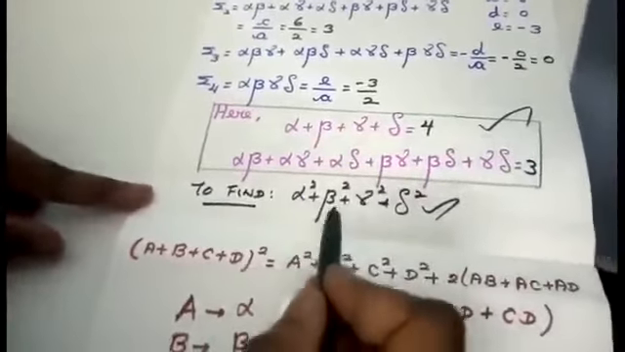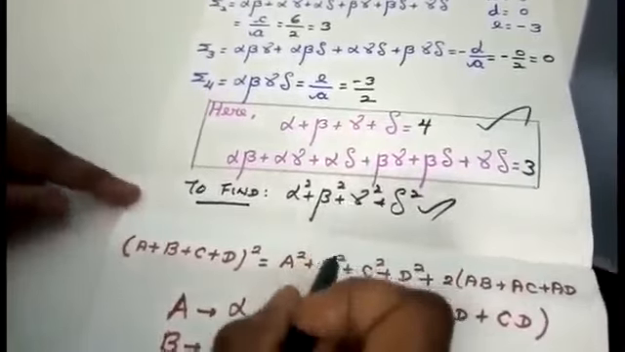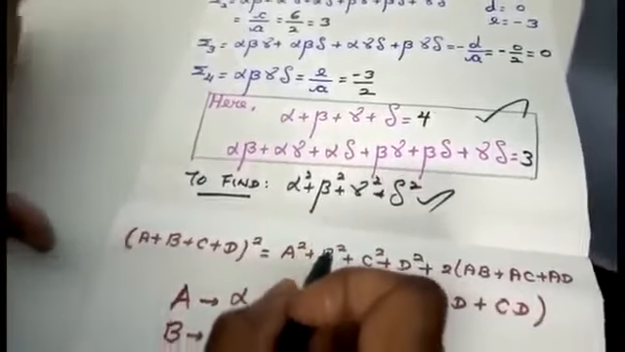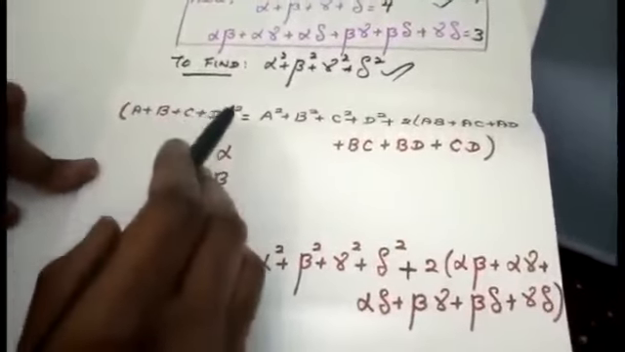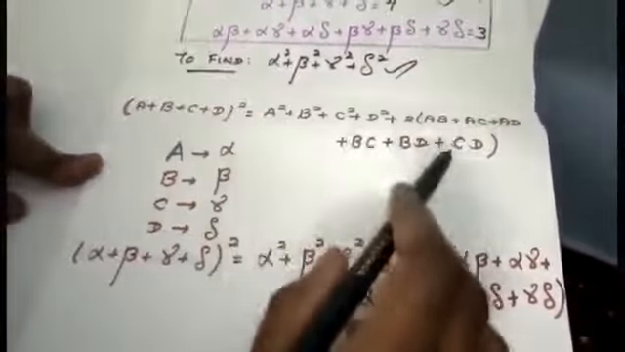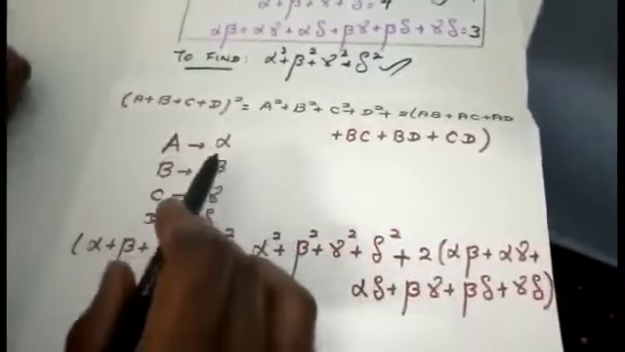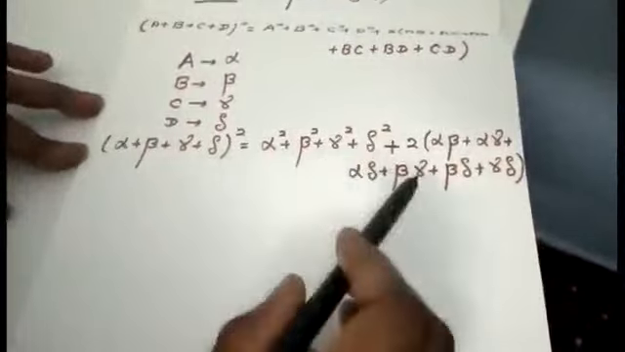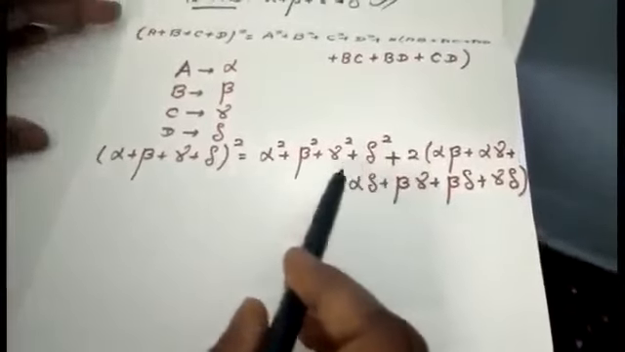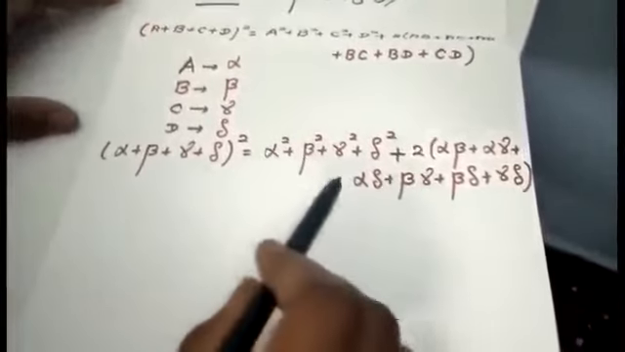Before finding this, we are going to use an algebraic identity. I am going to use the identity for a plus b plus c plus d the whole square, which equals this value. Instead of a, b, c, d, I am going to apply alpha, beta, gamma and delta. If you apply and see, you will get it in this way. So that is the question they are asking you: find the sum of squares of roots.